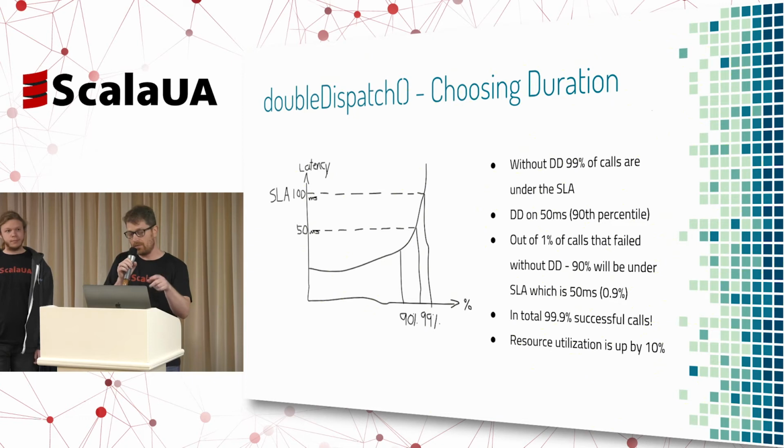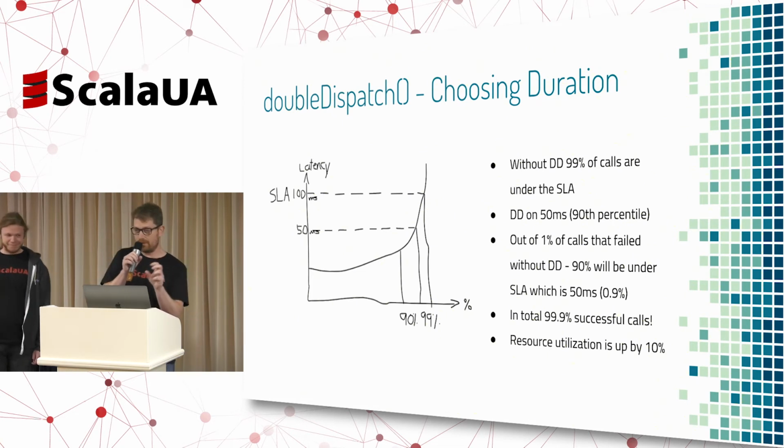Because again, we know that the 90th percentile of the calls returns under 50 milliseconds, which means that out of the 1% that have failed for the first call, we have created another 90% out of the 1% that is successful. It is complicated, I'm sorry.